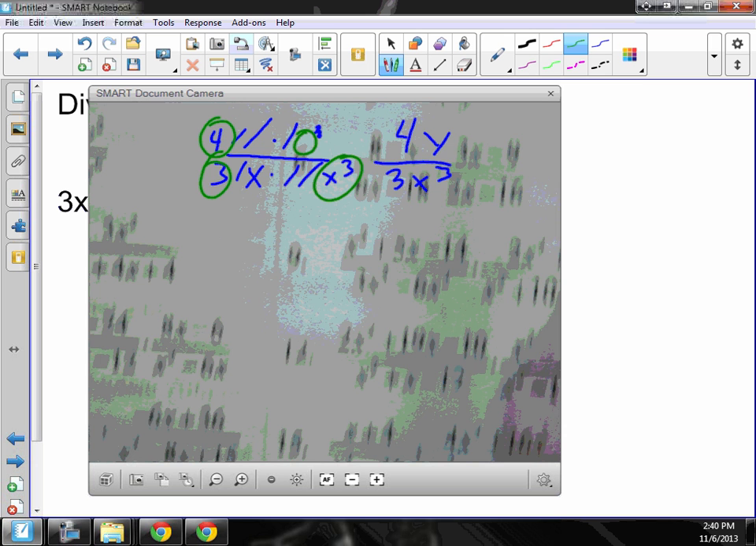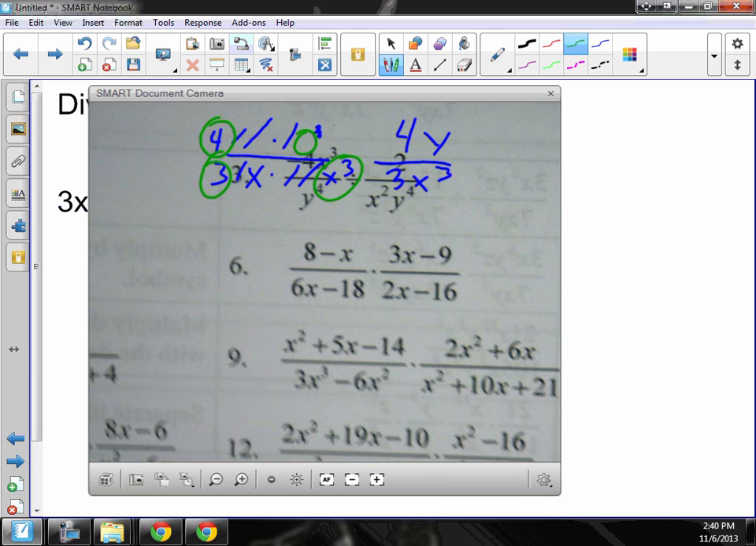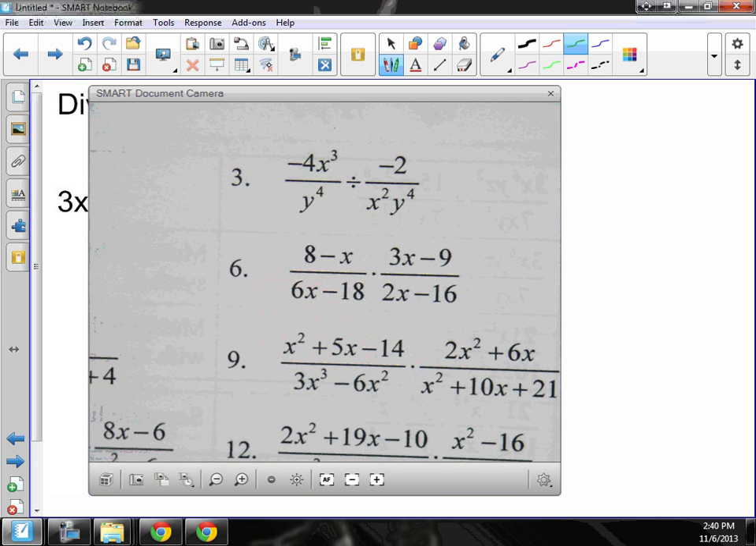So look at number 3, and don't let it scare you. So this problem's different. It's a divide. How do you divide two fractions? You times it by the reciprocal of the second one. So I'm going to cross this out and write x squared y to the 4th over negative 2. And then I change the divide to a times.